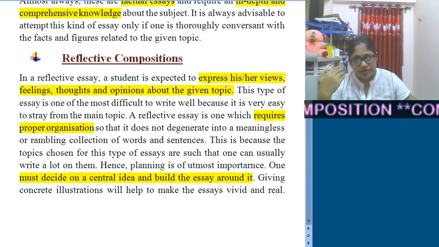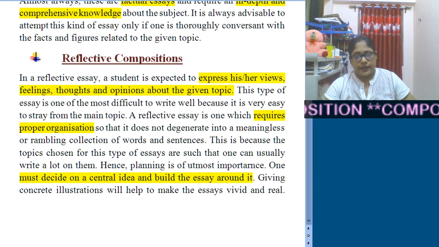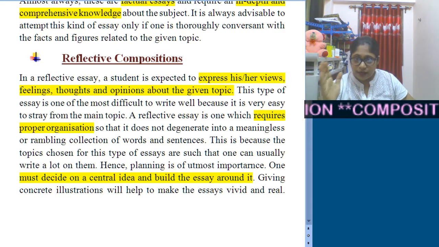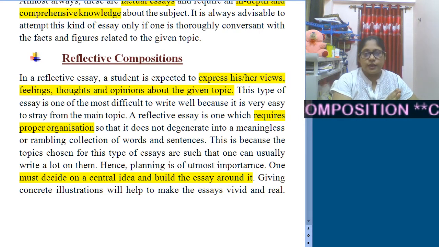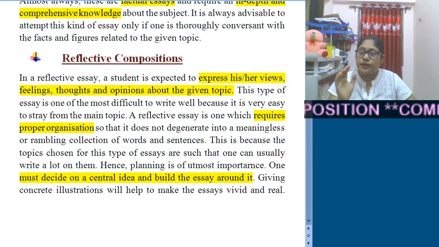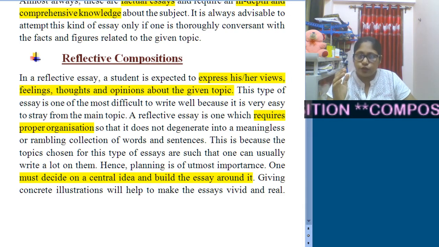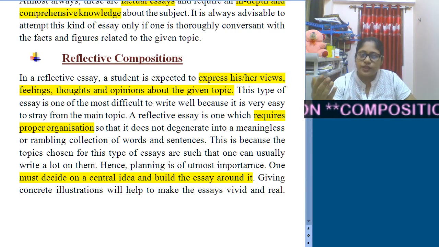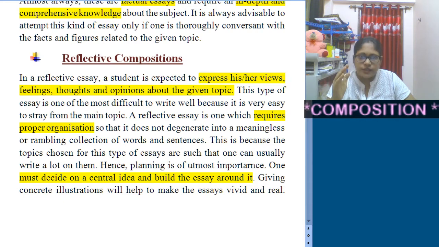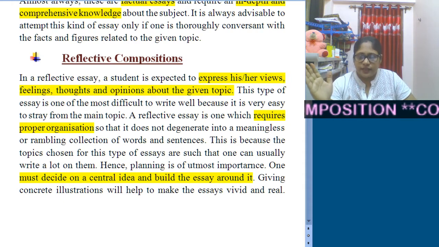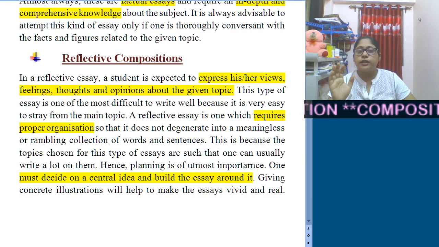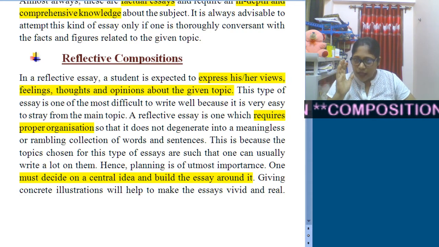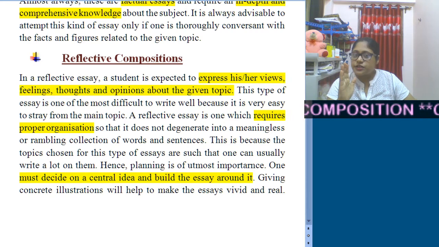As there is no boundary like in argumentative, where if you are for, you have to stick to for, there is a possibility that as you proceed, you can get diverted from the main topic. So you need to be careful, have a proper organization, and then proceed to write.